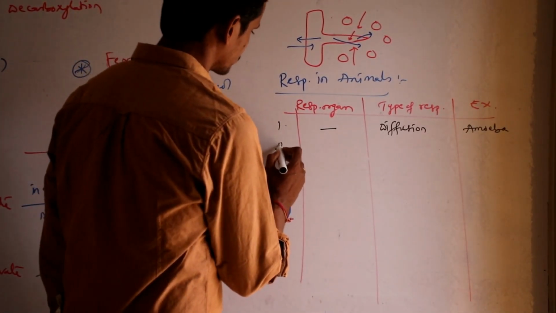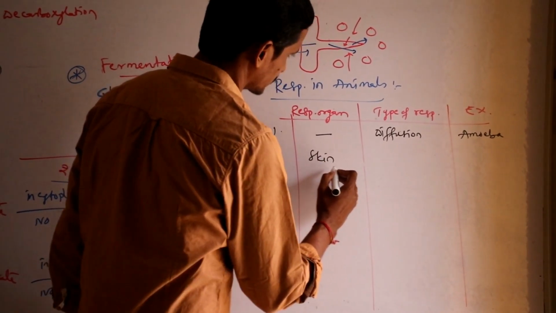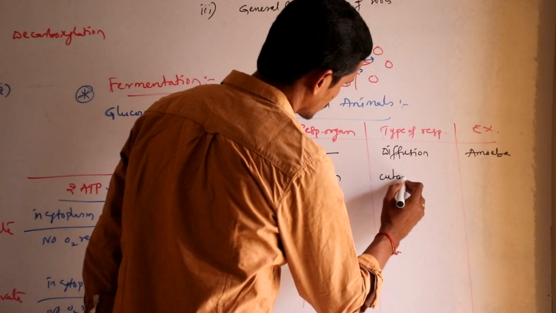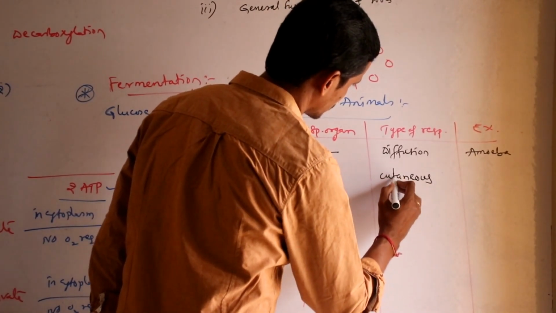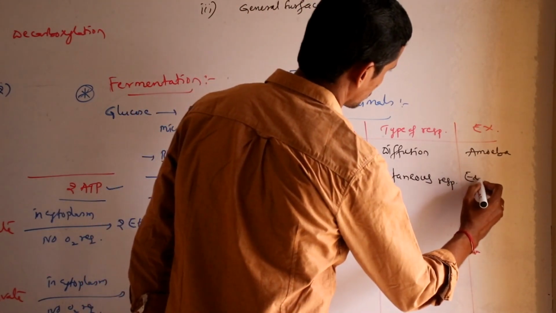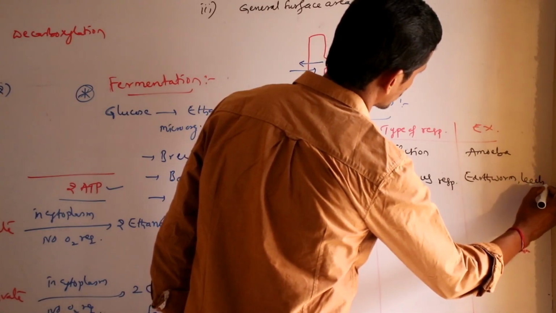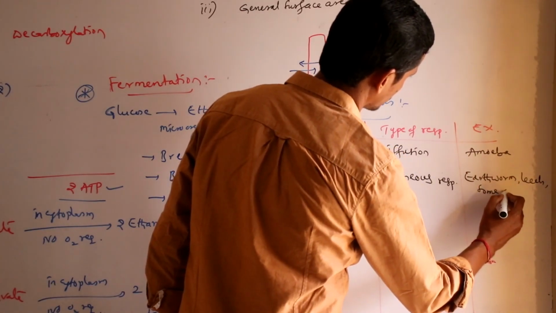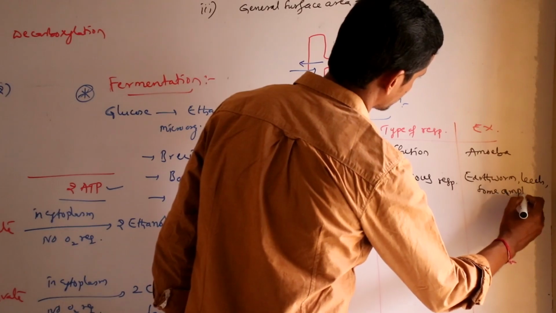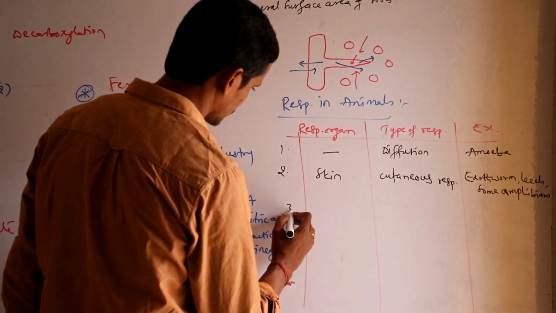Okay. Then second one, through skin, it is called cutaneous respiration. Better examples: earthworm, leech, and some amphibians. Some amphibians. Okay.